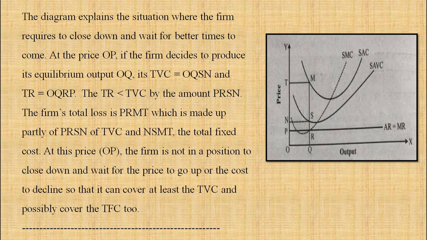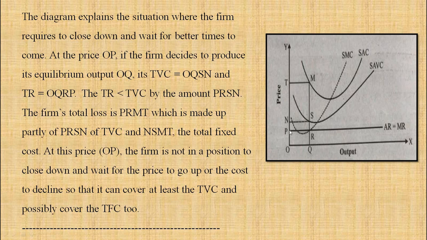At price OP, the firm decides to produce its equilibrium output at OQ. Total variable cost is OQSN. Total revenue is OQRP.